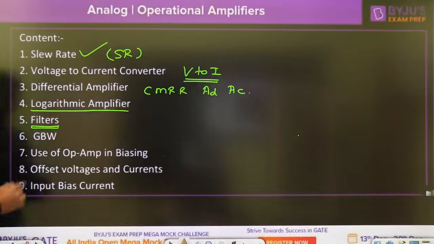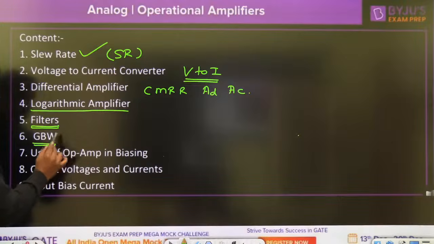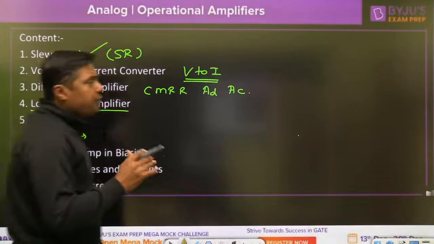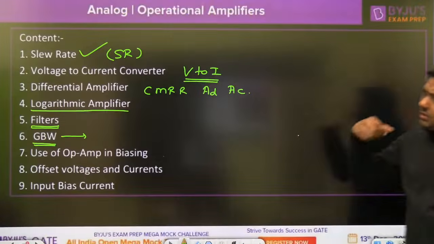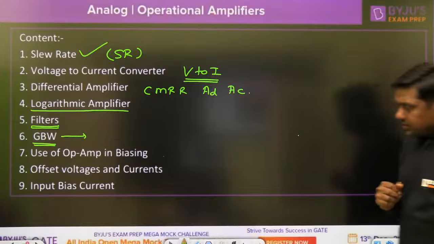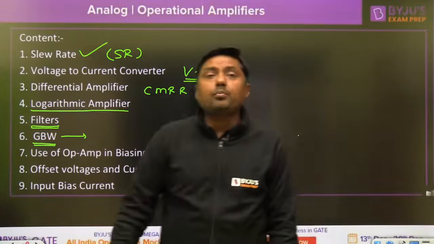Then after that you will get the idea about the gain bandwidth product with one numerical. What is the meaning of this and what is the gain bandwidth product, right? That is the figure of merit of any amplifier. So let me know, what about the operational amplifier? Is it an RC coupled or direct coupled amplifier?